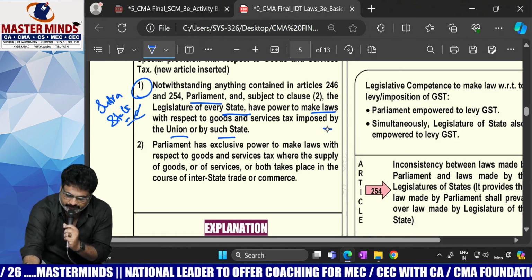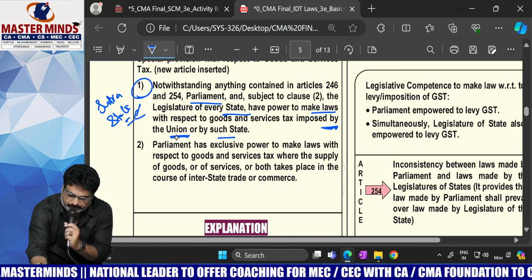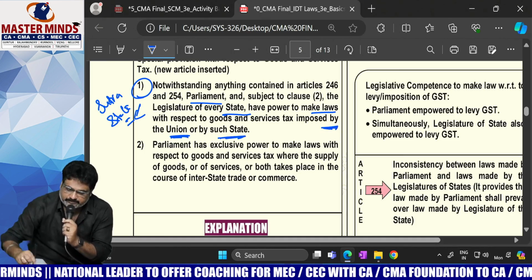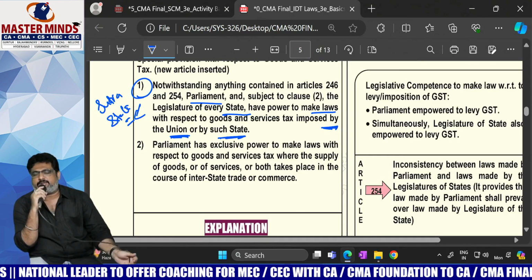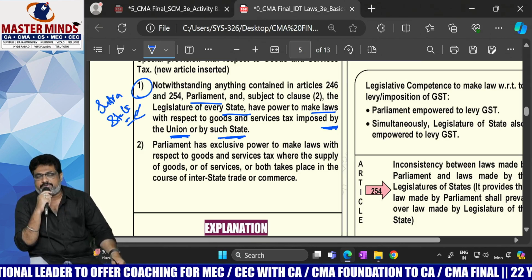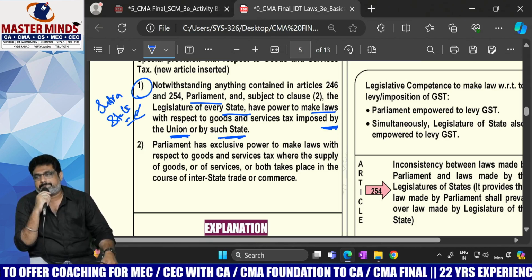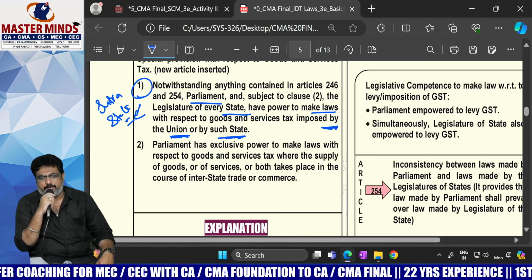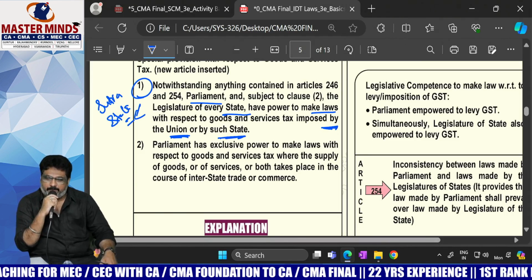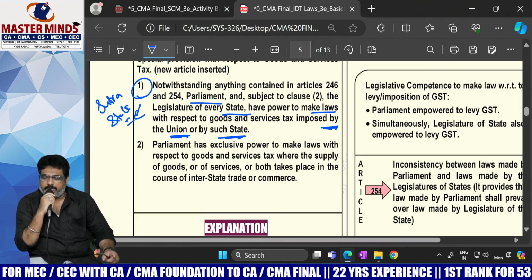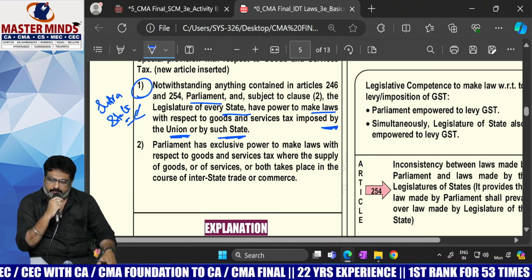Because here GST is imposed by the central as well as the state government. If it is an intrastate supply, which government has the authority to levy the tax? Both the governments.